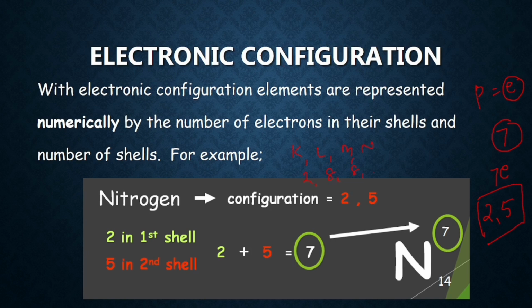So the electronic configuration of nitrogen is 2, 5. Similarly, when you talk about sodium, atomic number is 11, mass number is 23. That's not needed for electronic configuration. So sodium has 11 protons, which means 11 electrons. So the first shell will have 2, the second will have 8, 8 plus 2 is 10, plus 1 is 11. So the electronic configuration of sodium is 2, 8, 1.